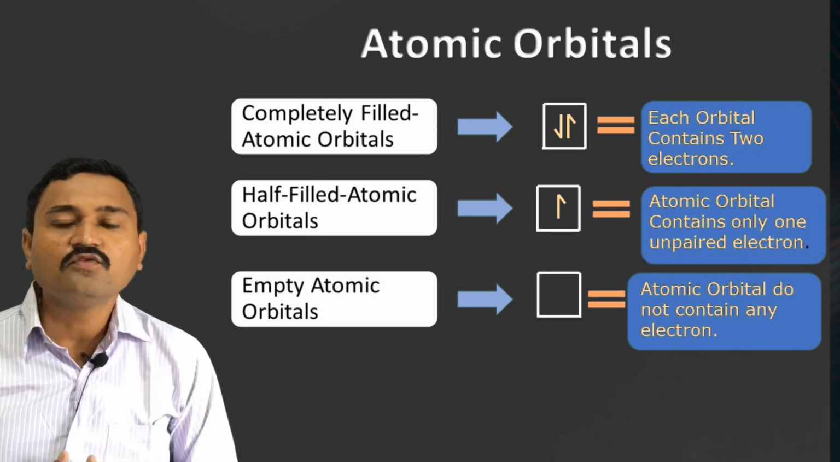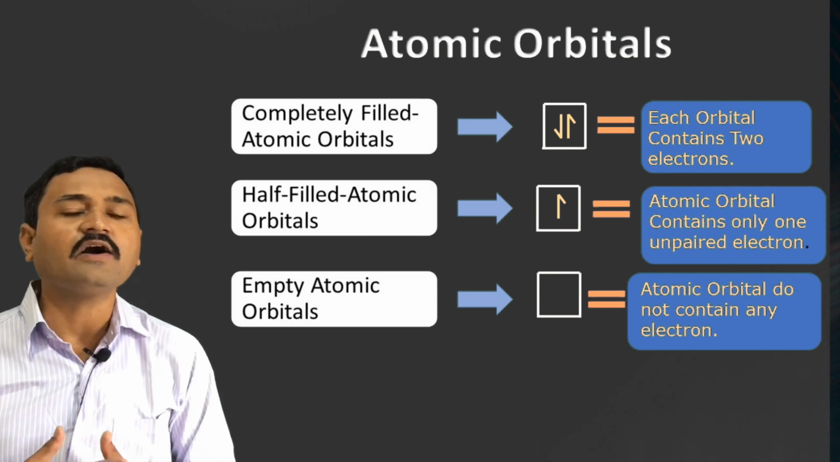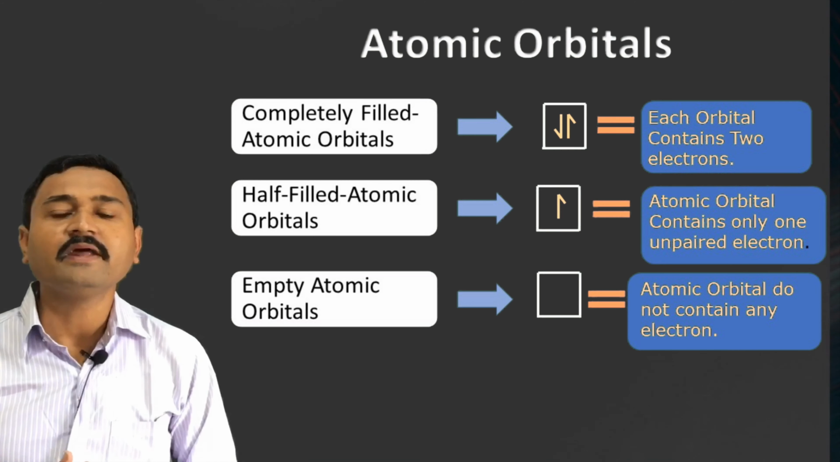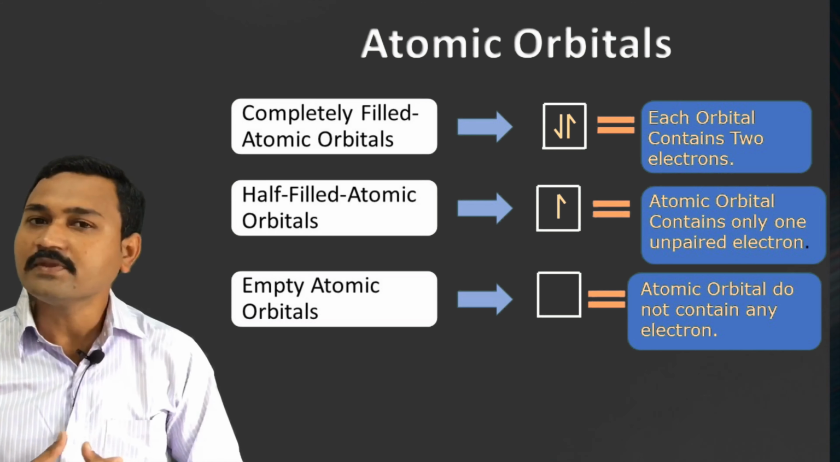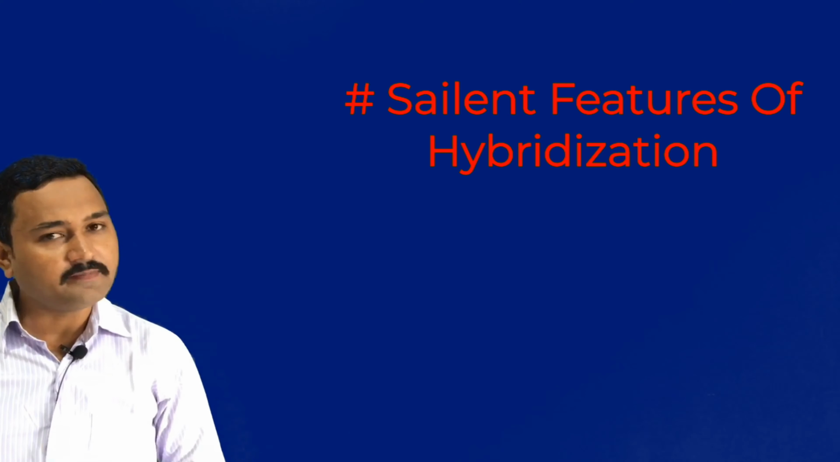We know that a fully filled atomic orbital contains 2 electrons, a half filled atomic orbital contains a single electron, while an empty atomic orbital does not contain any electron. So these are the 4 essential conditions which are important for the hybridization process. Now let us consider the salient features of the hybridization.